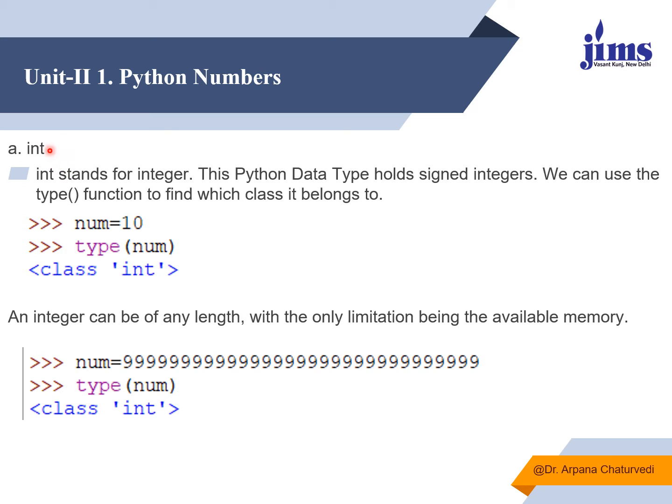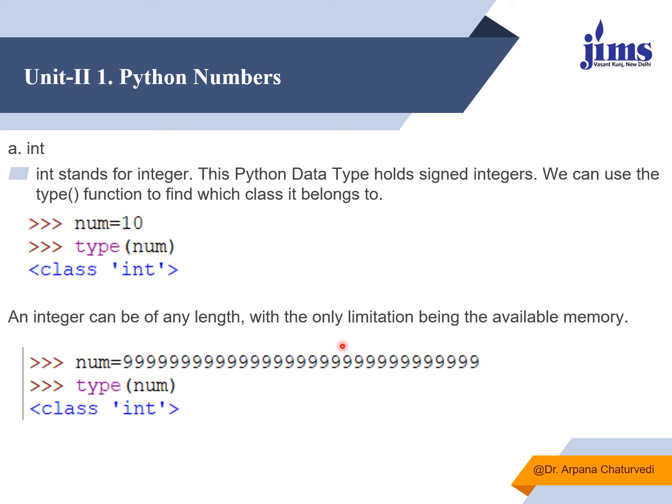If you want to store an integer value, we'll say num is equal to 10. Now if you want to check what is the data type of num, how can we check? type is a function which lets you know the data type of the num variable. So we say type, within brackets num. The output is that it belongs to the int class. Fine, it means the data type is int.